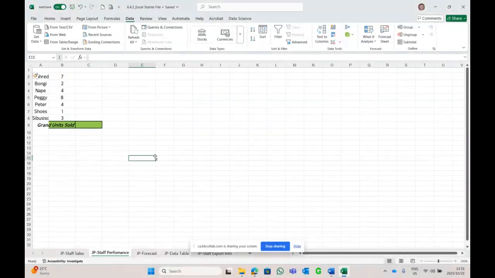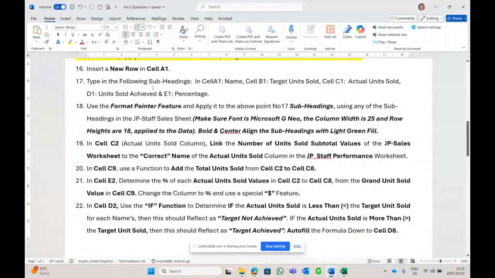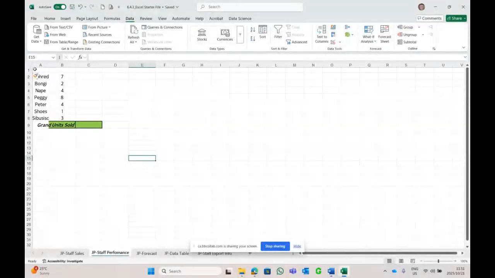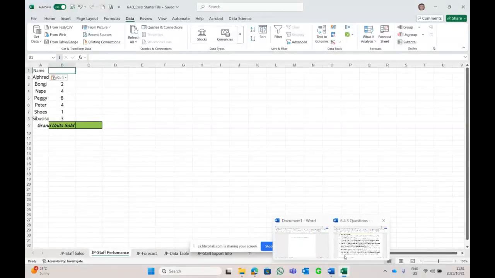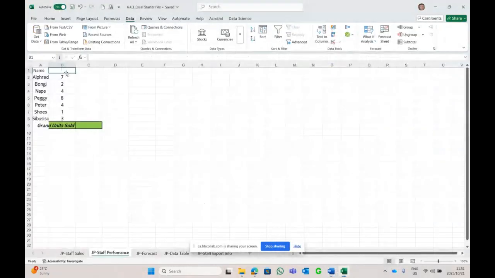Now I'm going to be lazy, and I'm going to copy and paste this over, but in the exam, you need to type it in. A1 is name. Copy, and Control V to paste. B1 is probably target units sold. Copy, and Control V to paste it.